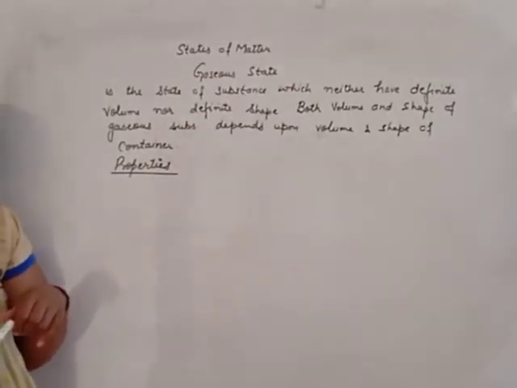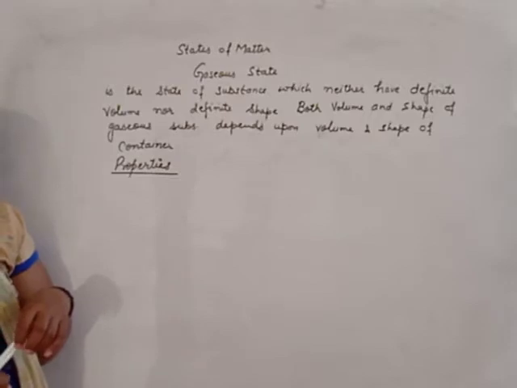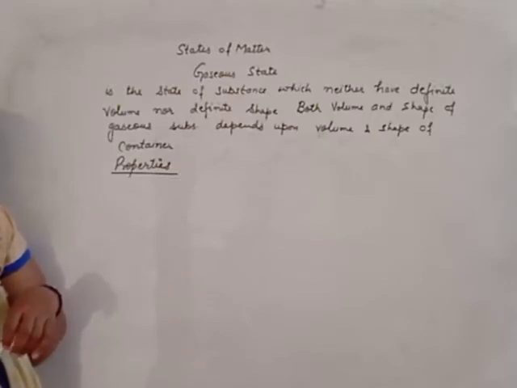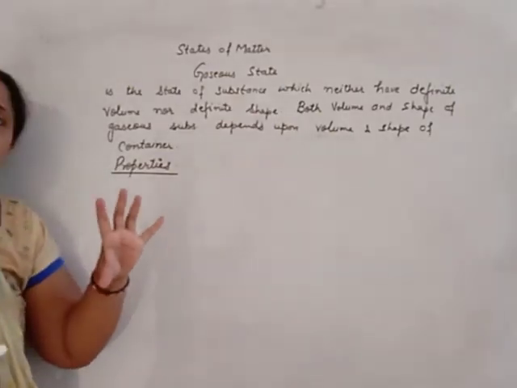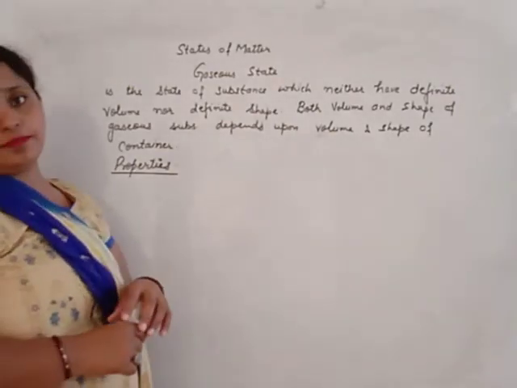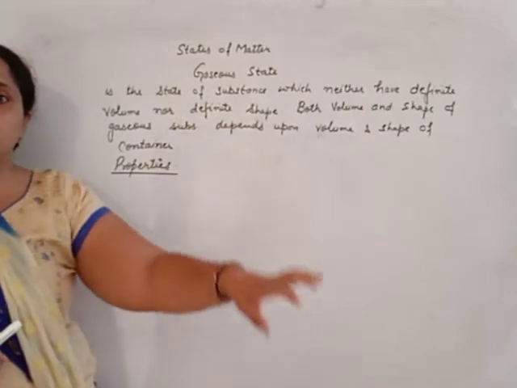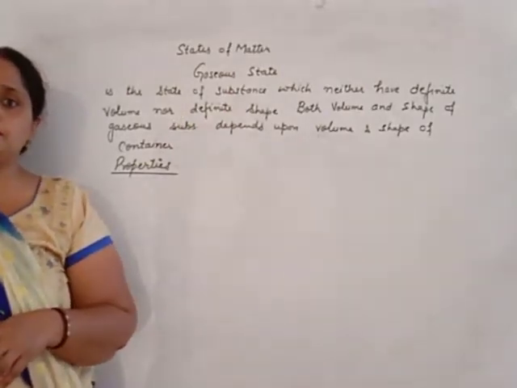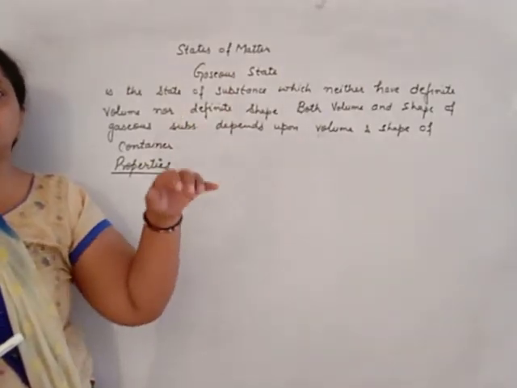Gases can flow. Gases fill the whole container, whether the volume of gas is larger or smaller than that of the container. Suppose the container is of 2 liter and you have 5 liter of gas. You fill the 5 liter gas in the 2 liter container, and the pressure on the gaseous molecules will increase.